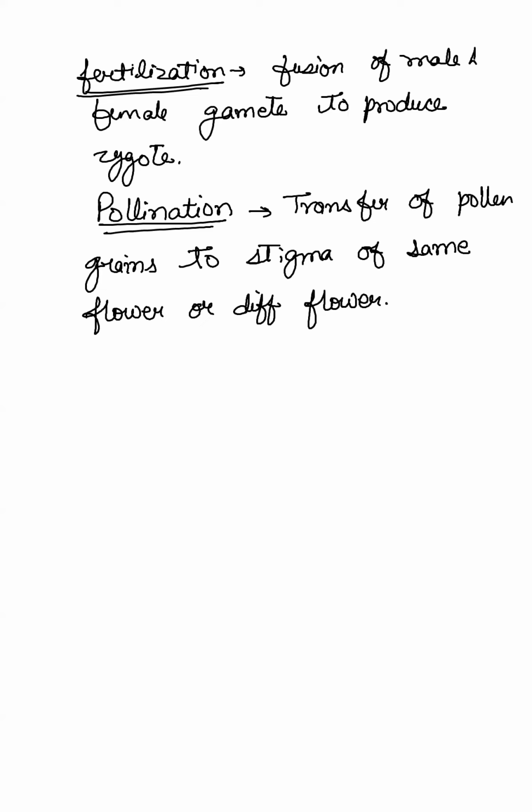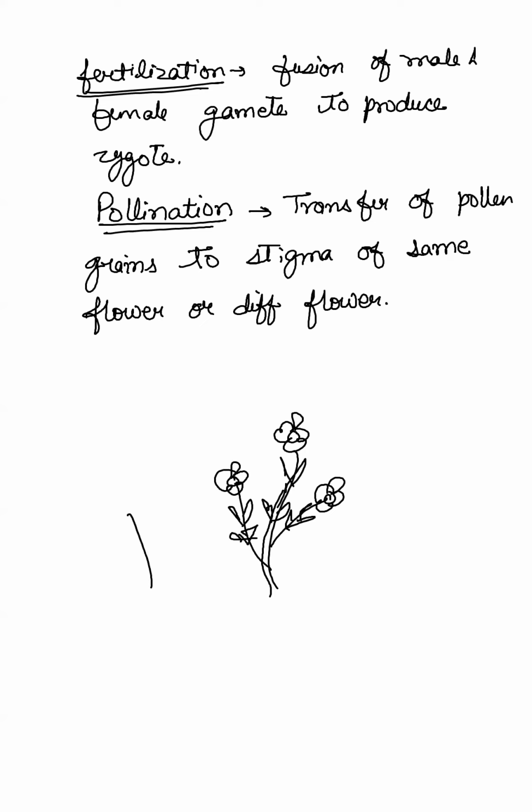Now, our very important question which is often asked, let me draw a diagram for this. Suppose this is one plant. Okay. Suppose there is another plant.